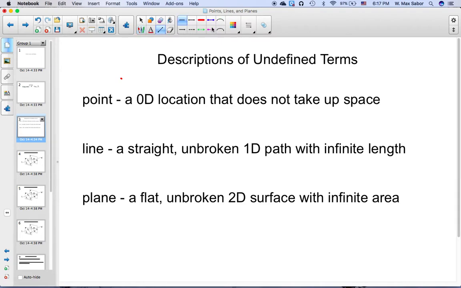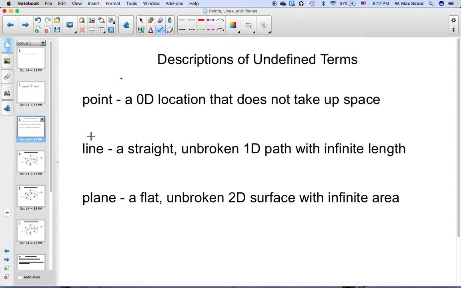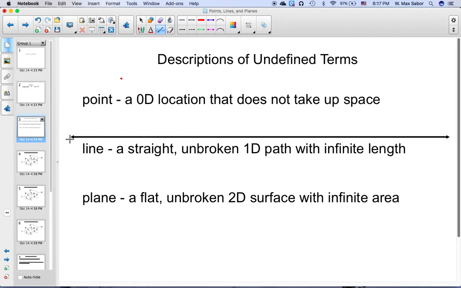A line is a straight, unbroken, one-dimensional path with infinite length. And we usually write it with arrows at the end to show that it's infinitely long. We can't draw infinite length, so we have to stop it somewhere. But the arrows at the end are part of how we show that it's actually a line and not just a finite length.